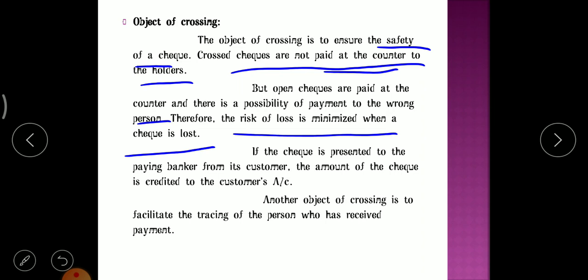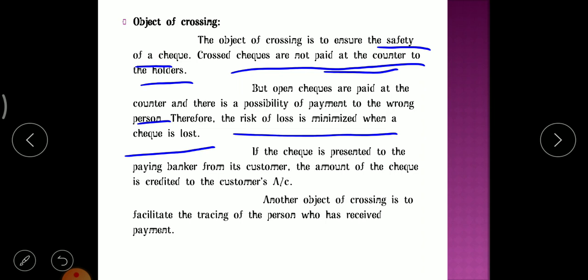If the crossed check is lost, there's no chance of risk at all, because since it is a crossed check, the person cannot withdraw that amount from that bank. But if it is an open check, the risk of loss is very high, because obviously the bank has the right to give that money whenever the person comes to the counter of the bank. Because of that only, the checks are crossed.